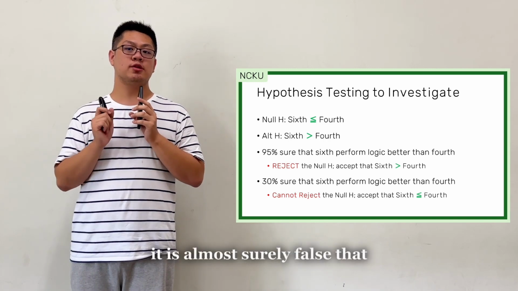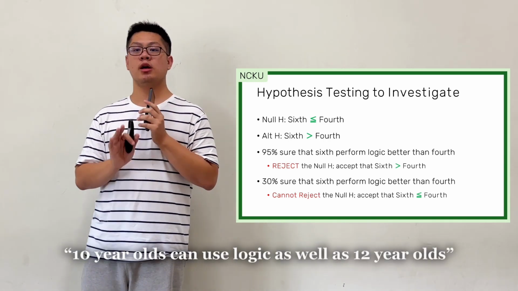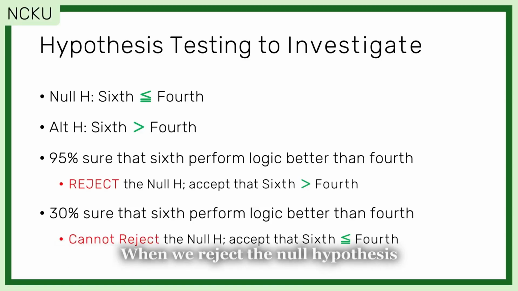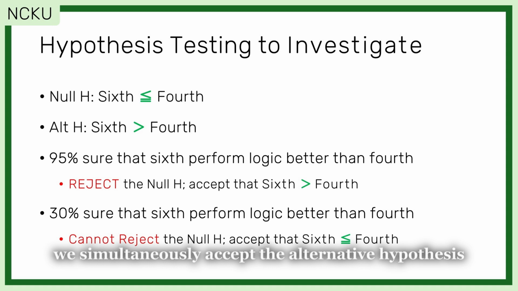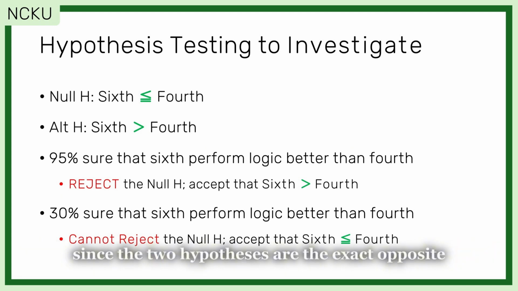That is, it is almost surely false that 10-year-olds can use logic as well as 12-year-olds. When we reject the null hypothesis, we simultaneously accept the alternative hypothesis that 10-year-olds cannot use logic as well as 12-year-olds, since the two hypotheses are the exact opposite.